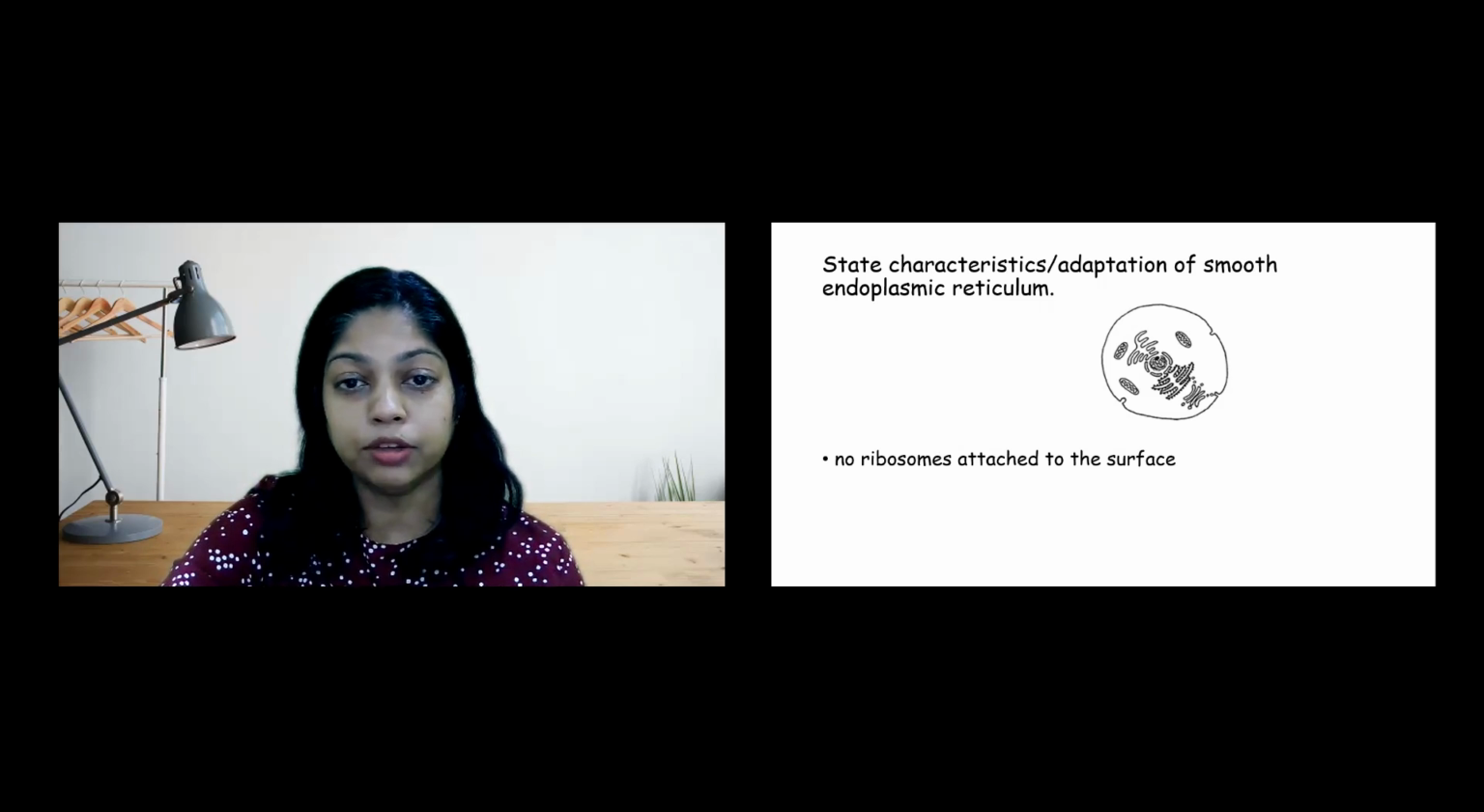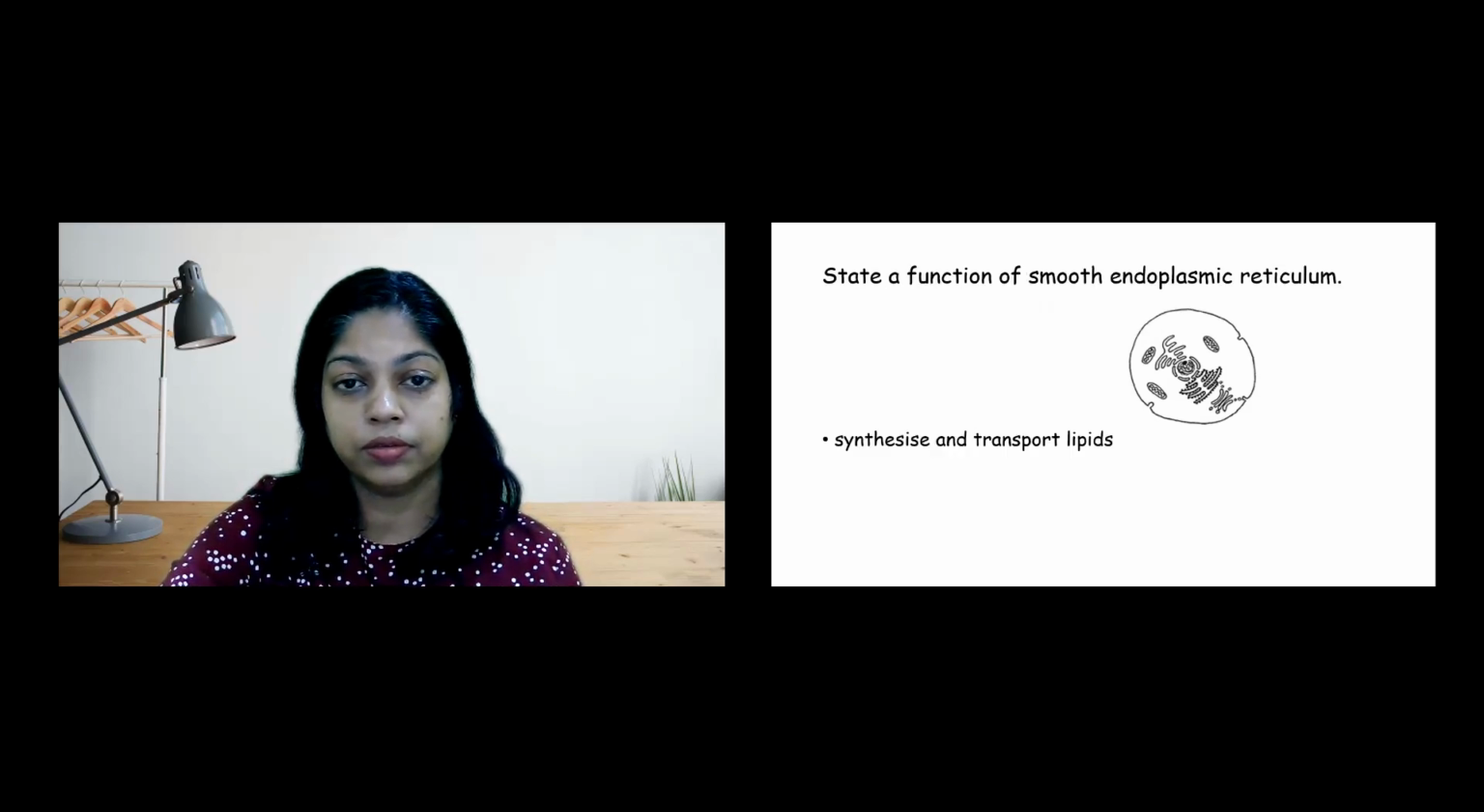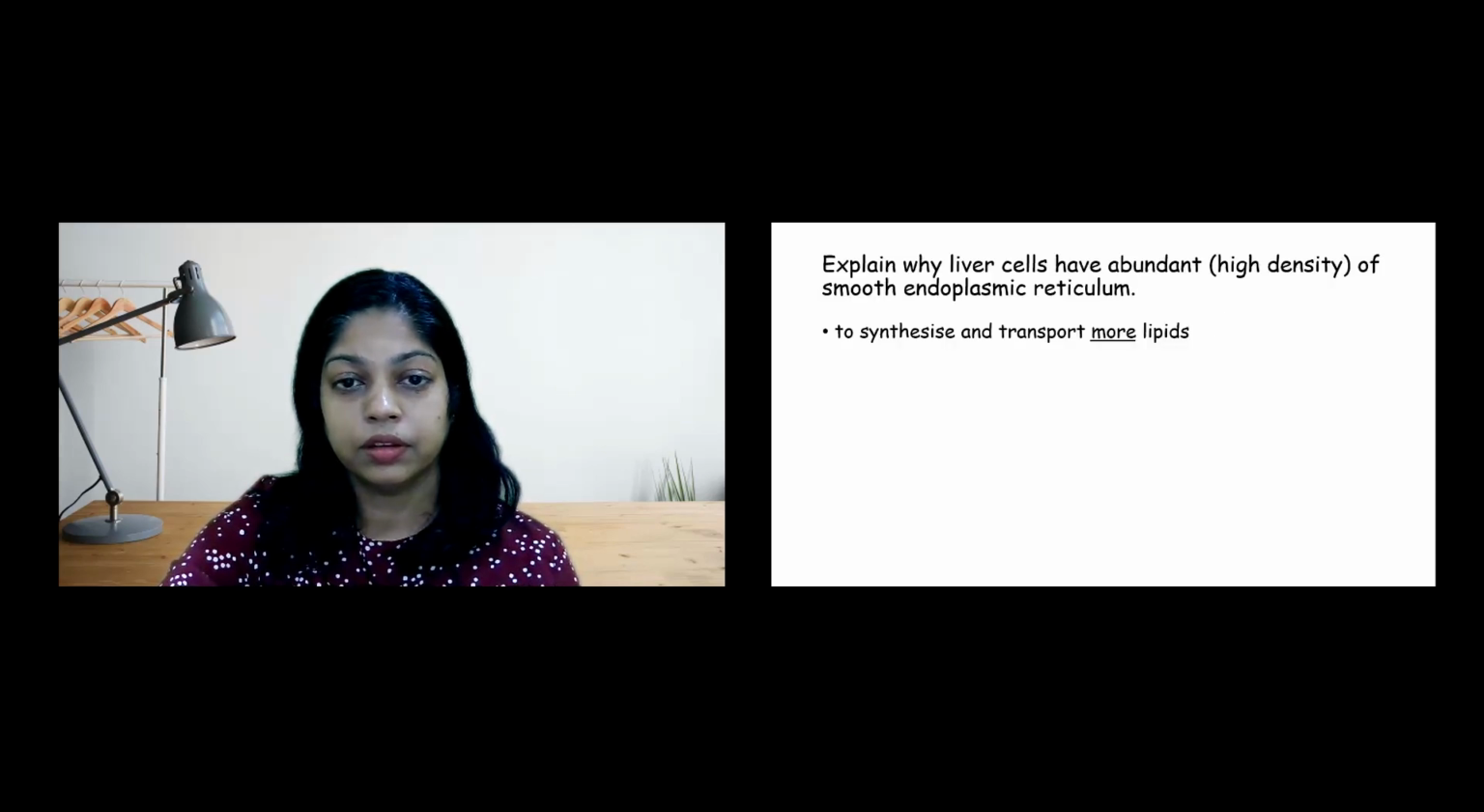Smooth endoplasmic reticulum has no ribosomes on its surface. A popular function of the smooth endoplasmic reticulum is to synthesize and transport lipids. The purpose of the abundance of a cellular component is to do more of its usual function.